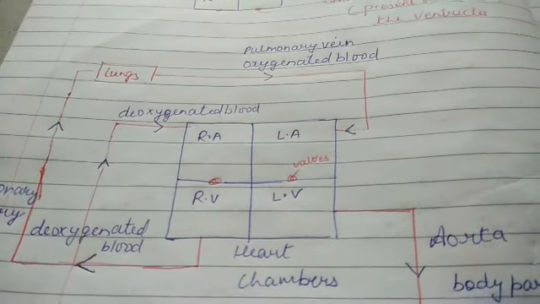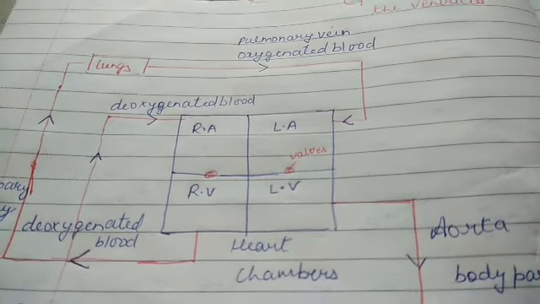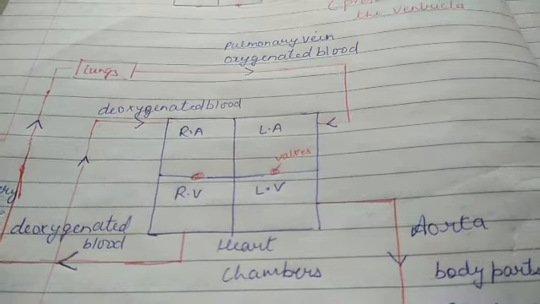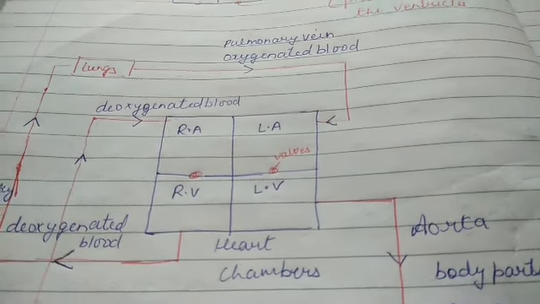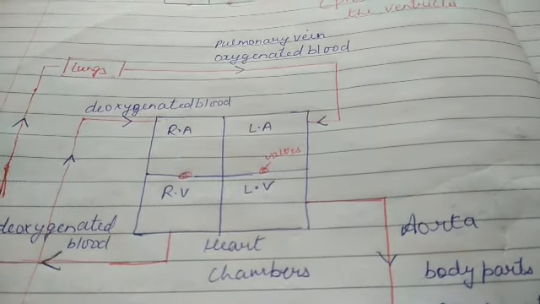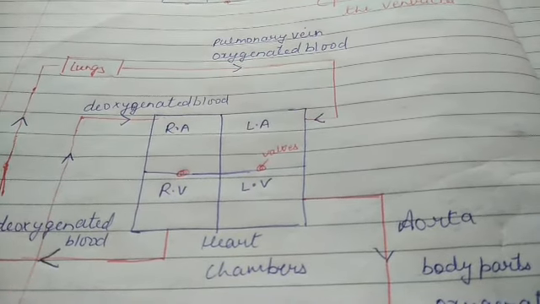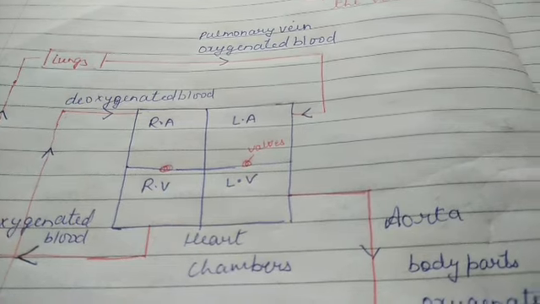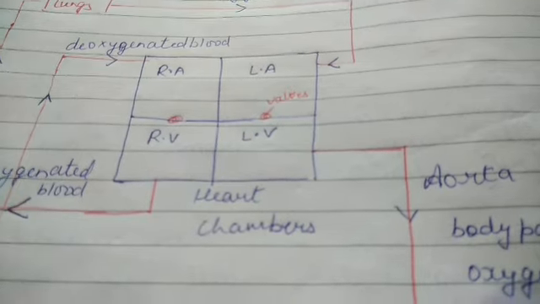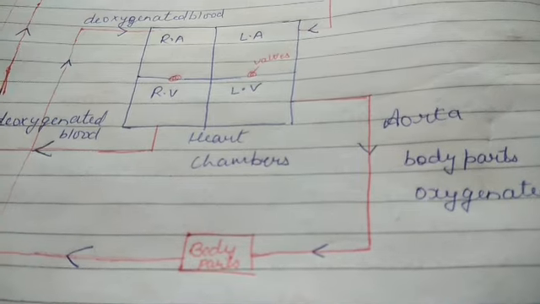So, first, lungs. Through the lungs, oxygenated blood reaches the left auricle, or left atrium. And from here, through the bicuspid valve, which is found on the left side, the blood passes to the left ventricle. Although it is oxygenated blood, from here it is distributed to the body parts through the aorta. Actually, the aorta is the largest artery.